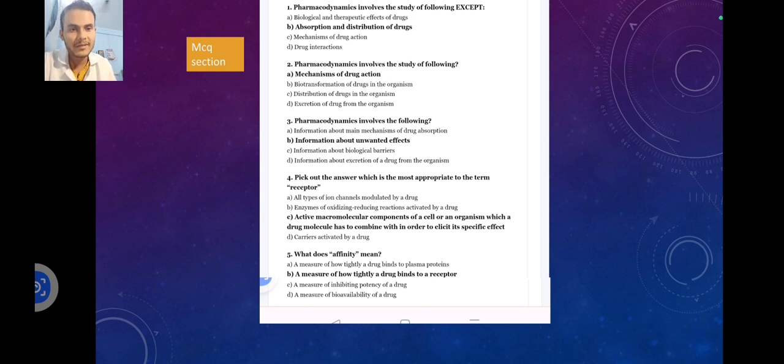Fifth, what does affinity mean? A, measure of how tightly a drug binds to plasma proteins. B, a measure of how tightly a drug binds to a receptor. C, a measure of inhibiting potency of a drug. D, a measure of bioavailability of a drug. The answer is B, a measure of how tightly a drug binds to a receptor.